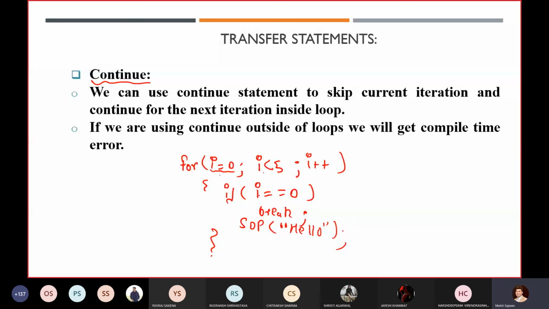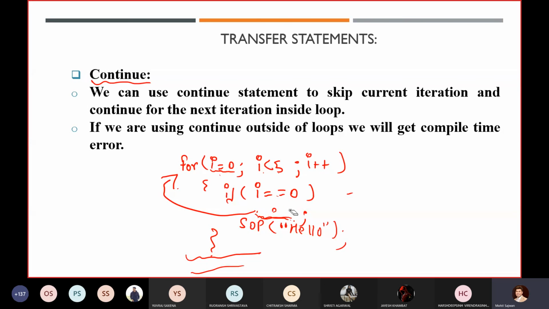Now I have written if i is equal to 0. So 0 is equal to 0, which satisfies the condition, so now I am breaking. Whenever I use break, it will terminate that particular loop. Always remember, it will terminate our entire loop, and whatever statements come after this for loop will get executed. So if you want to terminate your loop for some specific case, it is advisable to use the break keyword.